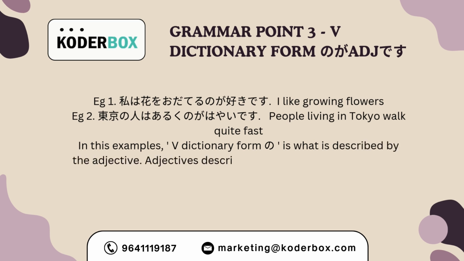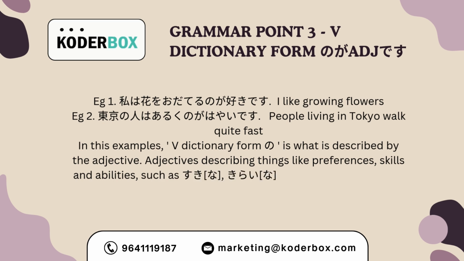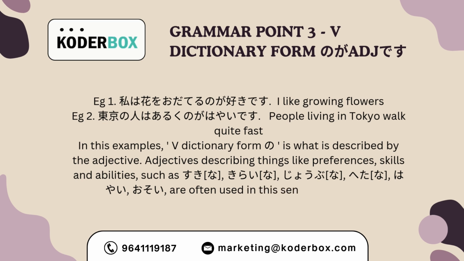In this example, verb dictionary form no is what is described by the adjective. Adjectives describing things like preferences, skills and abilities, such as suki na, kirai na, jouzu na, heta na, hayai, osoi, are often used in this sentence pattern.